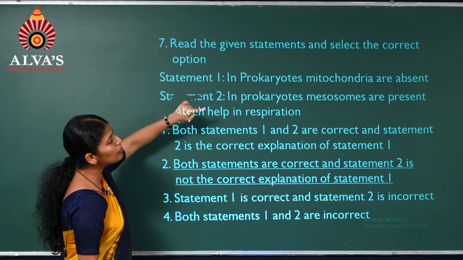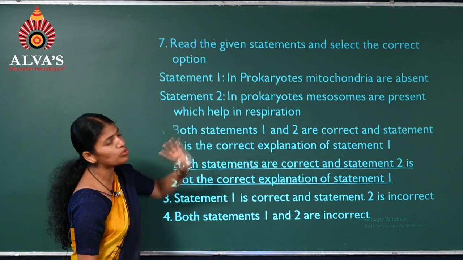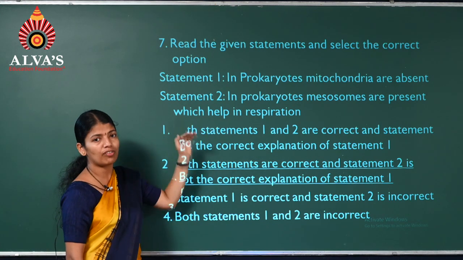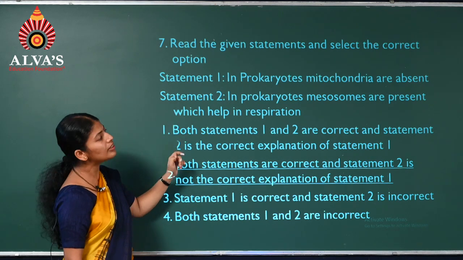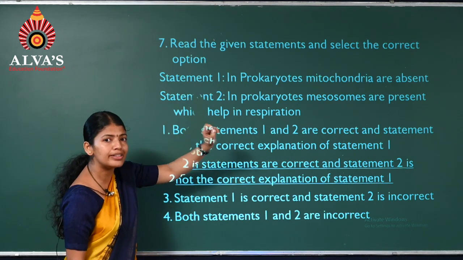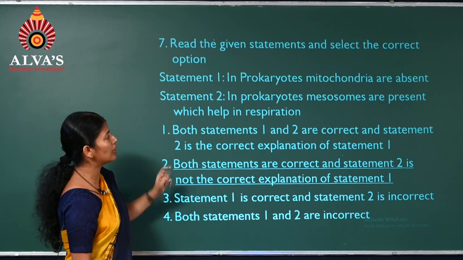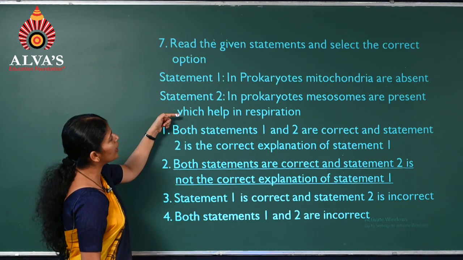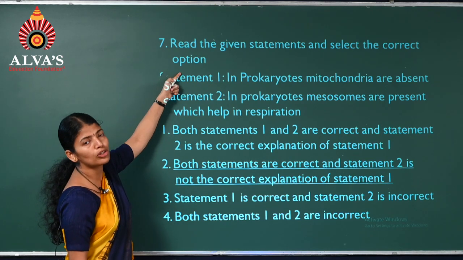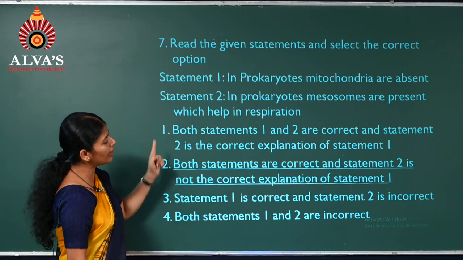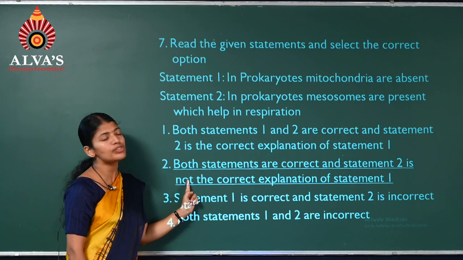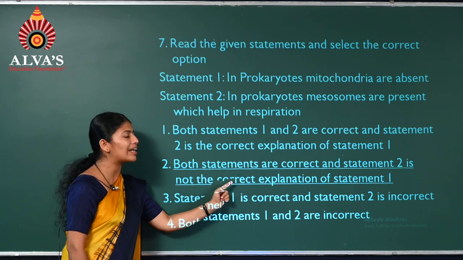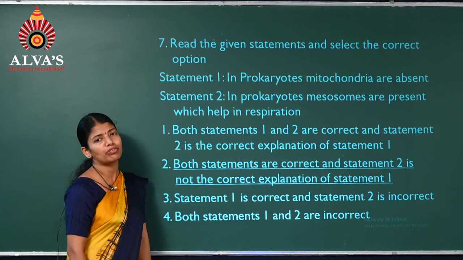Second one, in prokaryotes, mesosomes are present which help in respiration, which we have already gone through, that mesosomes carry enzymes for respiration. Therefore, this statement is also correct. Now, is this an explanation for the first statement? No. Therefore, we'll select the second option. That is, both the statements are correct, but it's not the correct explanation of the first one.